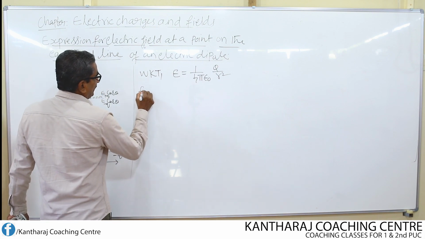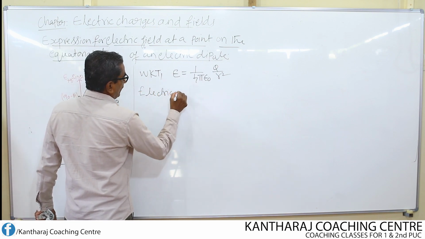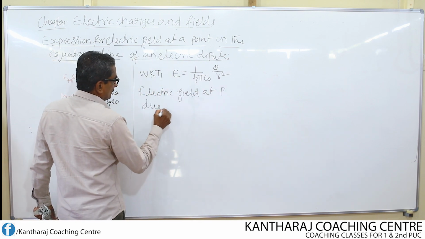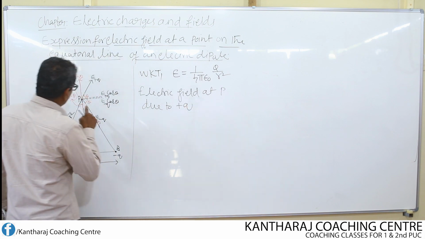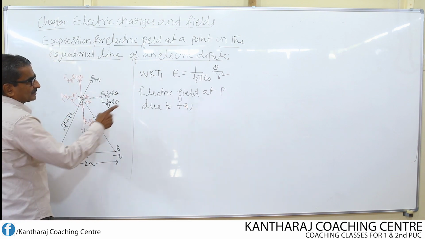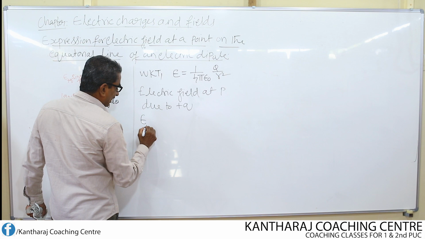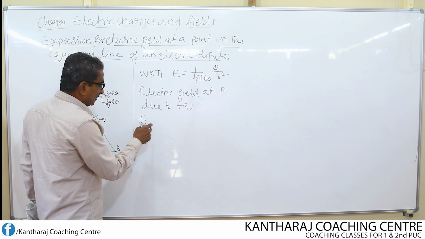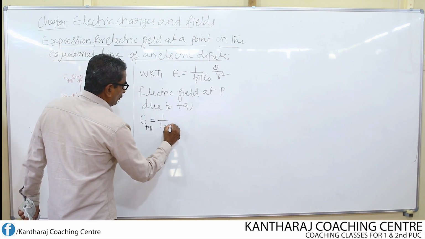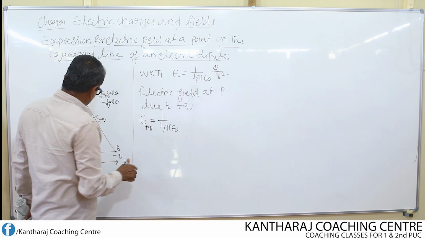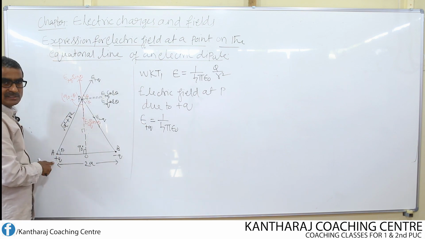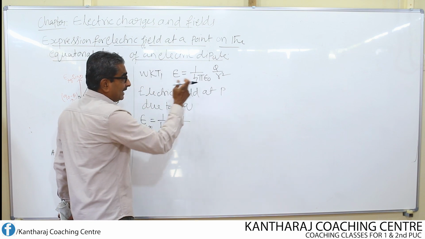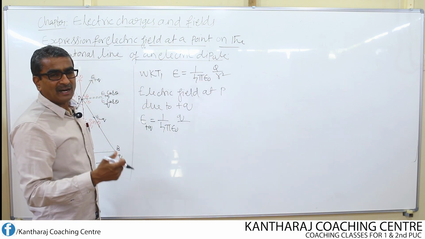So the electric field at P due to plus q, using this equation, I write as E plus q. That means E plus q represents the electric field due to the positive charge. It is given by 1 over 4 pi epsilon naught q. Instead of capital Q, here I have taken small q, therefore I write small q divided by R square. What should be the R?